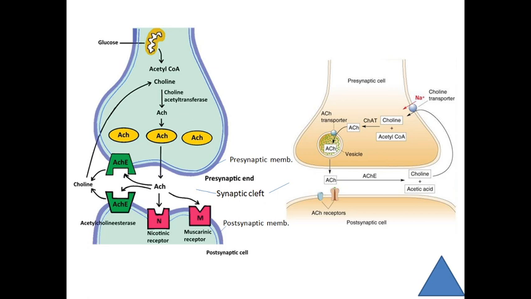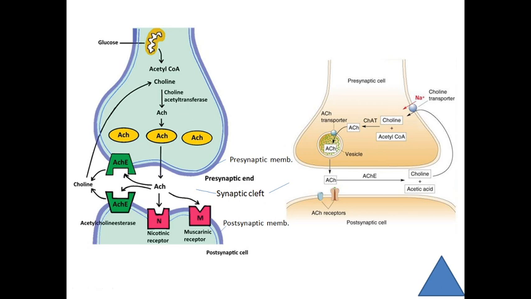Then immediately acetylcholinesterase is synthesized, and this hydrolyzes acetylcholine into two products, choline and acetic acid, which then migrate back to the presynaptic membrane.